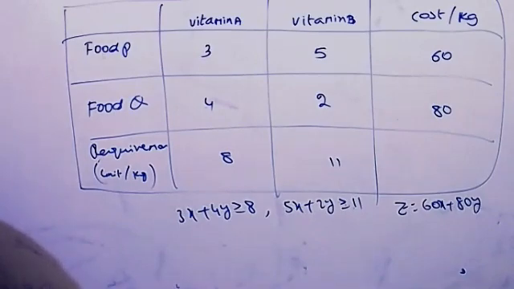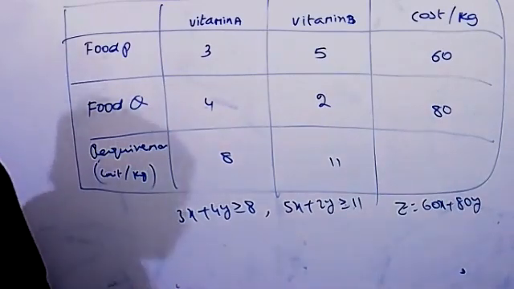Then just write now the mathematical formulation of the given problem.